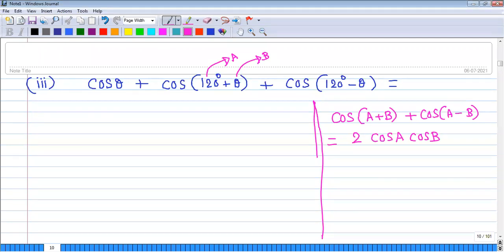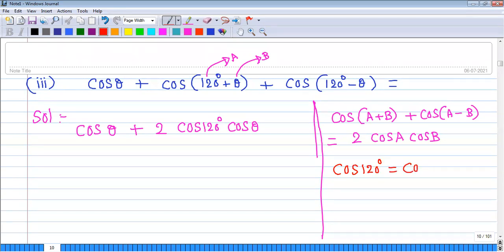Now see the solution: 2 cos 120 degrees cos theta. Answer is 0, sir. So cos theta plus 2 cos 120 cos theta. Already we had a discussion regarding cos 120. Let me revise for the benefit of late viewers. Any late viewers are there?